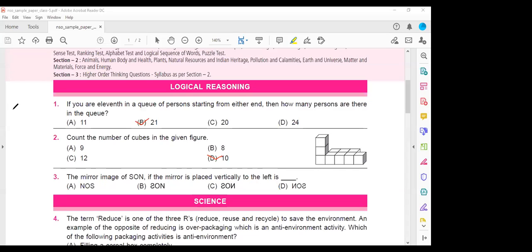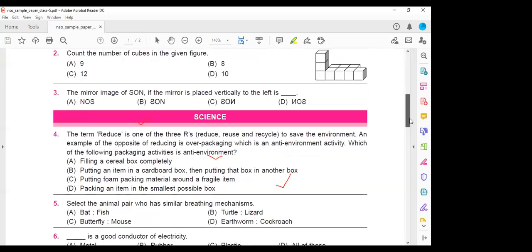Okay. And next, the mirror image of the sun. If the mirror is placed vertically to the left, this is the left side. If you're placing the mirror vertically above it, so how will the mirror image be? What will be the mirror image here? D. Very good, children. Option is D. If you're placing the mirror vertically to the left here, it will look like this. And next.